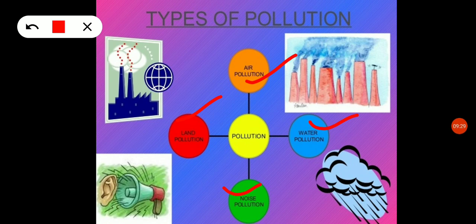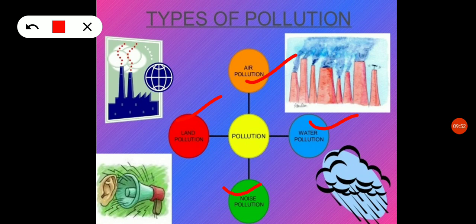This will affect the organisms present in the water. The living organisms will die because of the chemicals. And noise pollution: by the vehicles, the sound is polluted. Because of the sound, there are so many adverse effects.